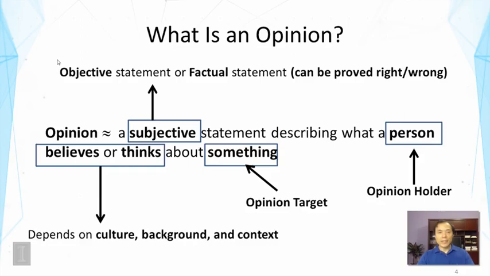And then, of course, believes or thinks implies that the opinion would depend on the culture or background and context in general, because a person might think differently in a different context. People from different backgrounds may also think in different ways. So this analysis shows that there are multiple elements that we need to include in order to characterize an opinion.